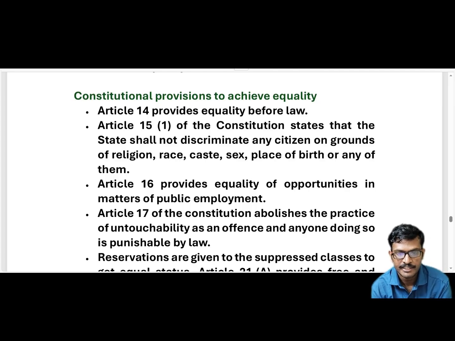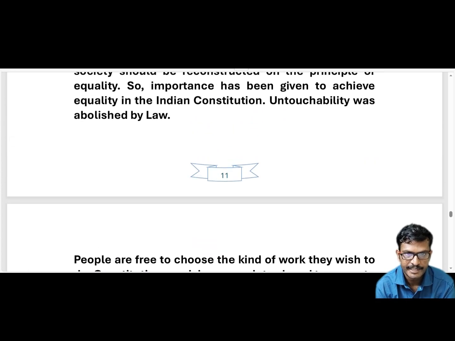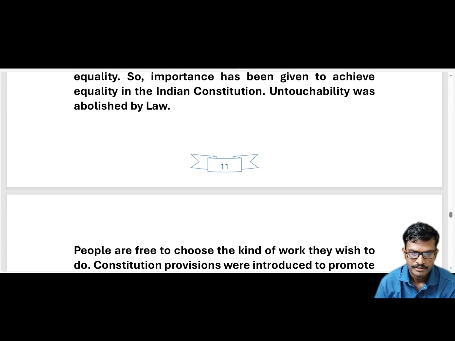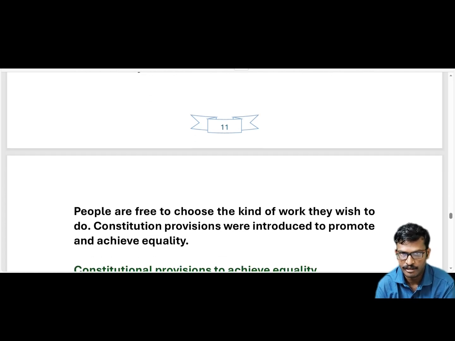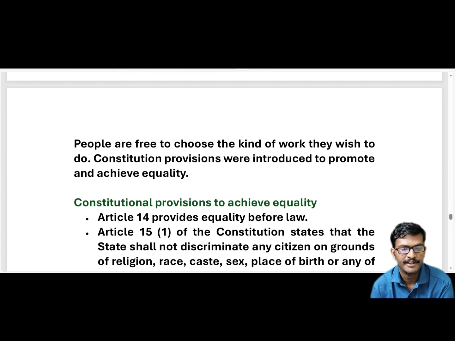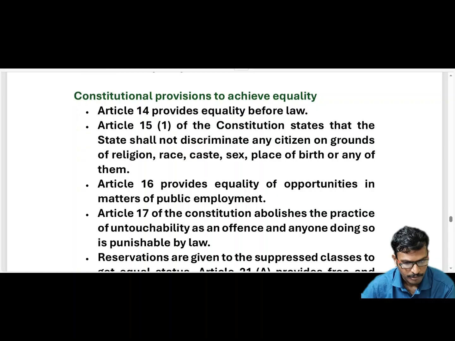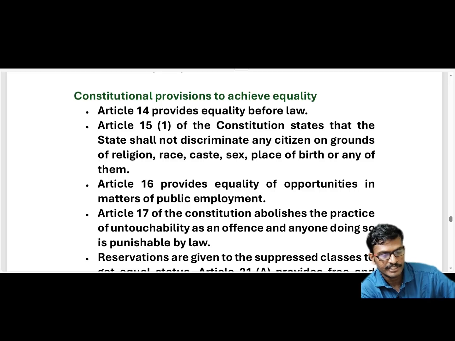equality. So what is equality? We have to achieve equality. After getting freedom, the leaders gave importance to equality in the Indian constitution. So untouchability was abolished by law. To achieve such equality, a set of provisions was incorporated in the Indian constitution. What are the provisions we are going to discuss? Here we are going to discuss articles.